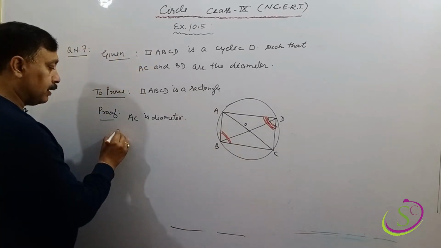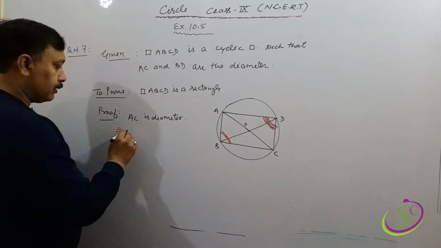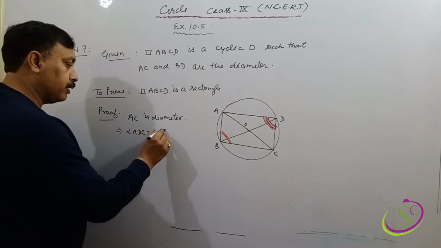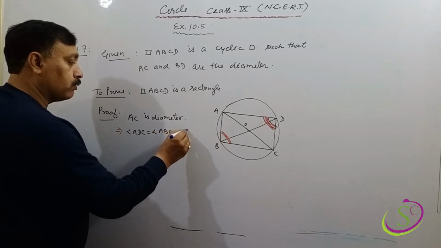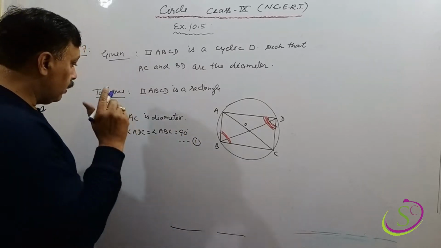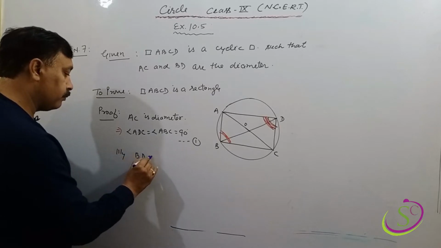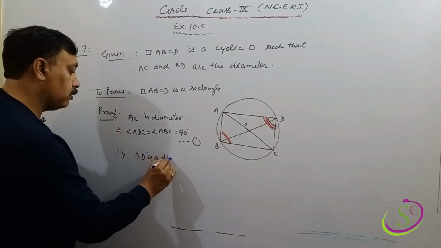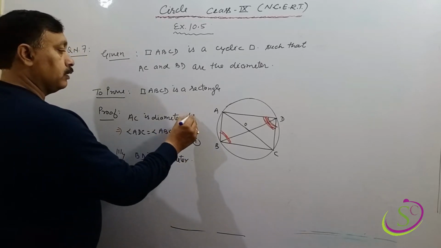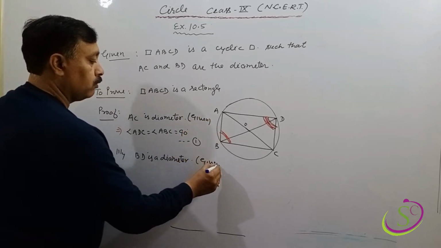So angle ADC will be equal to angle ABC, and equal to 90 degrees. This is statement 1. Similarly, BD is a diameter. This is given.